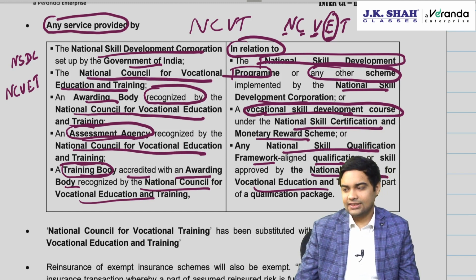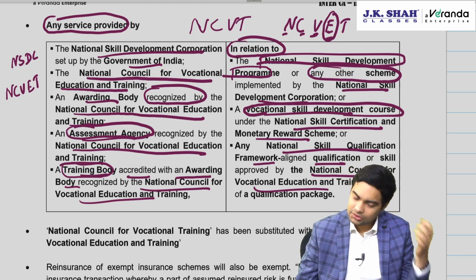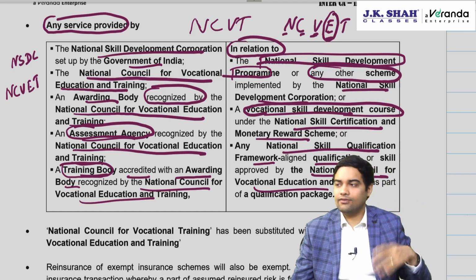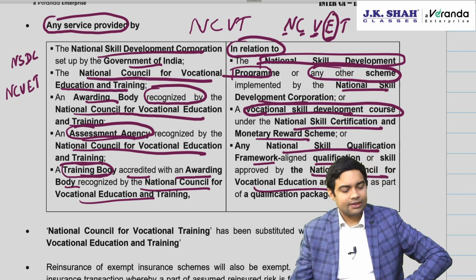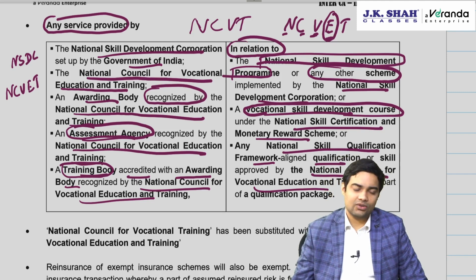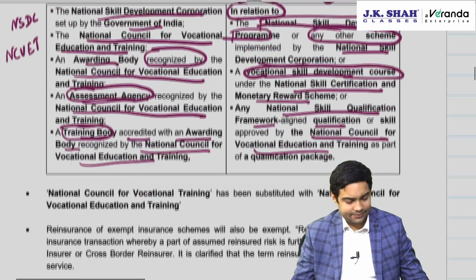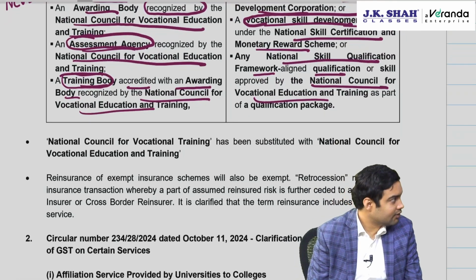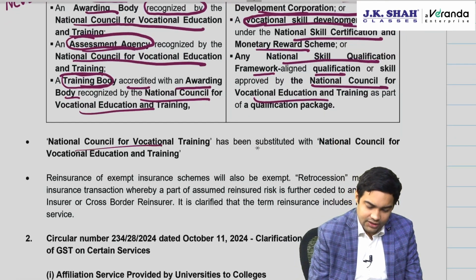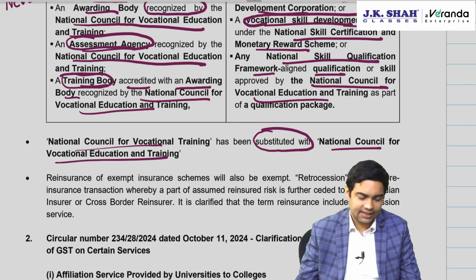So this is just to make the youth employable. So all these programs have been started for making the youth employable. So any fees paid for all these skill development courses will enjoy an exemption. It's been made wider. Then National Council for Vocational Training has been substituted with National Council for Vocational Education Training.